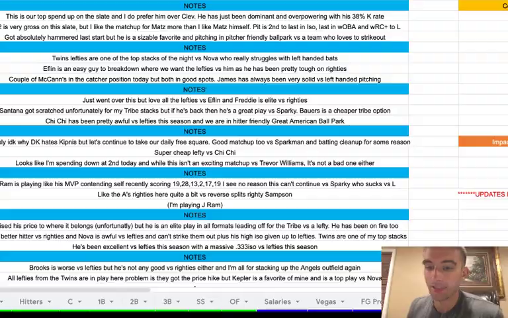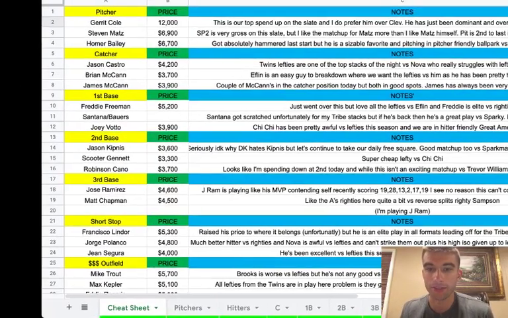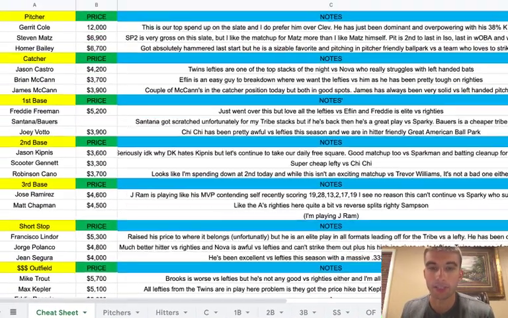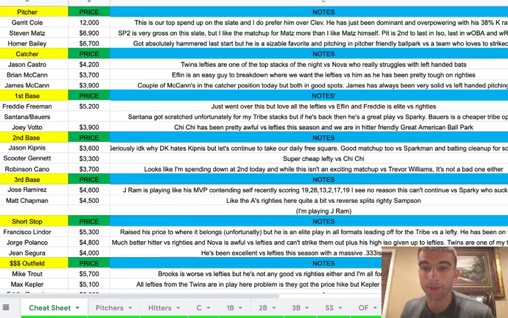If you want an example, because you probably want to know what you'd be getting into, just a disclaimer: I'm not a lineup provider. I don't give out lineups, so if that's what you're planning on signing up for, you're in the wrong place. But I give you every single tool you need to help you put together a lineup. So you get this cheat sheet, obviously, which I think you guys really like a lot, and I use it myself. This is what I use to put together my cheat sheet, my entire data sheet.